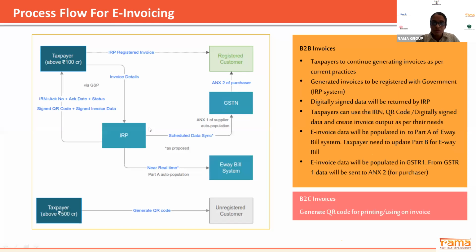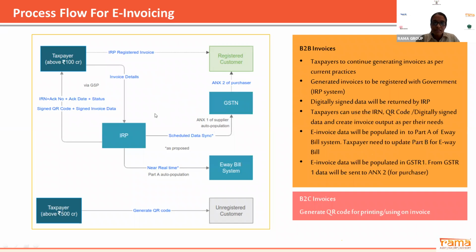In response to the invoice details, the IRP will send you the IRN number, which is 64 digits. These 64 digits have been defined by the department, and they will comprise your invoice number, your GSTN number and your customer's GSTN as well, then your invoice date, the HSN code of your product. All these details will be captured in your IRN. The acknowledgement number and acknowledgement date will also be given back to you.